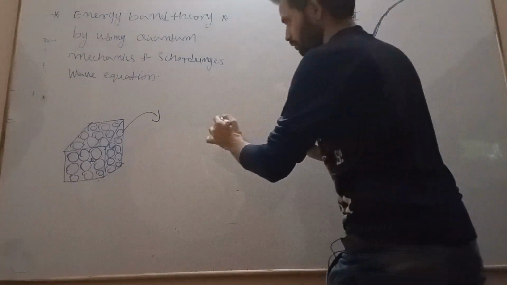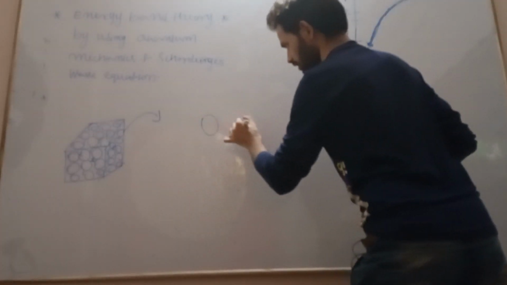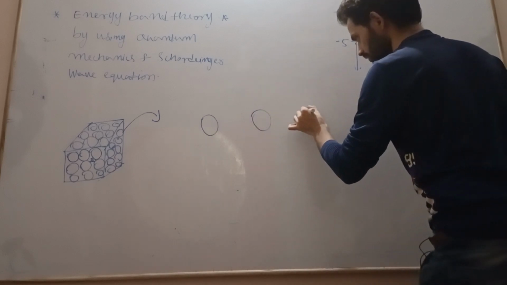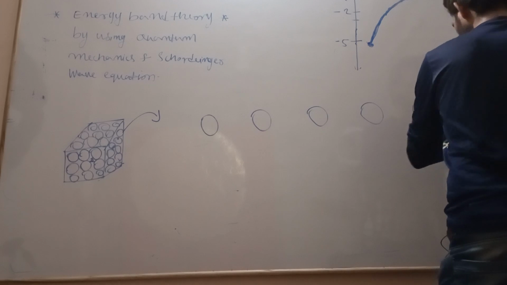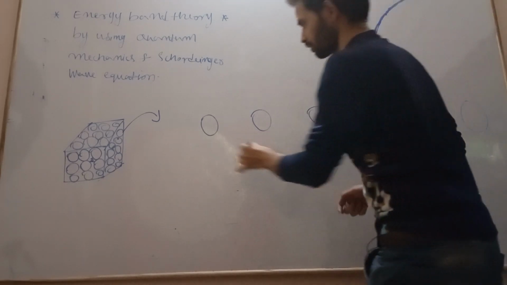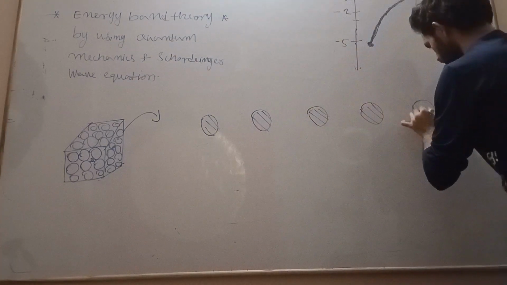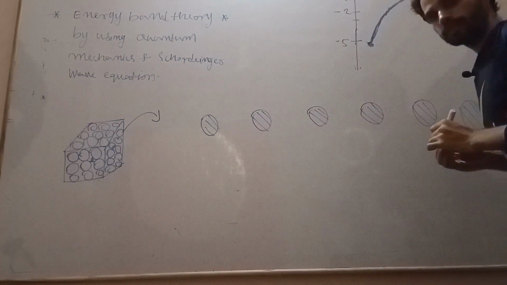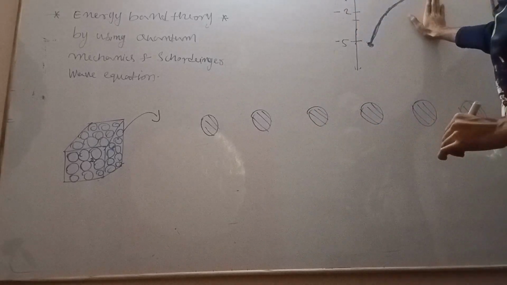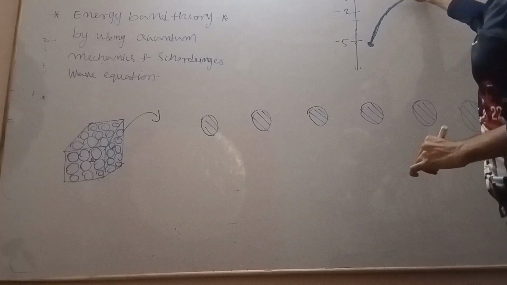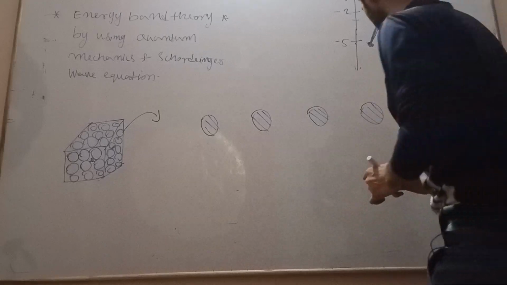We will take one array of atoms. So this is one row of atoms. Let us say this is my arrangement of atoms, a periodic arrangement of atoms. Let us see. Is it visible? It is very far away, I think. If it is not visible, we can draw it below.